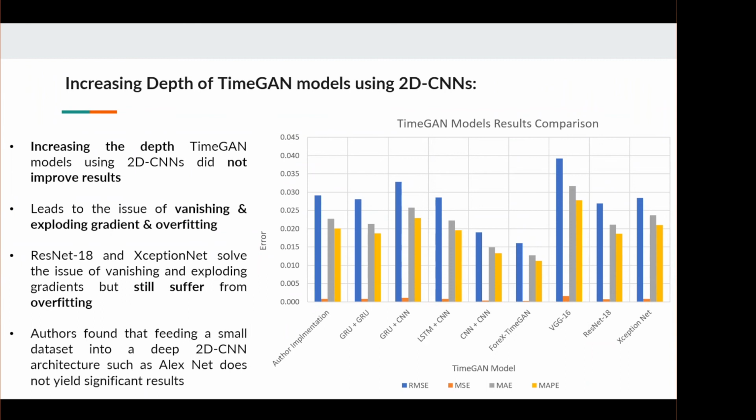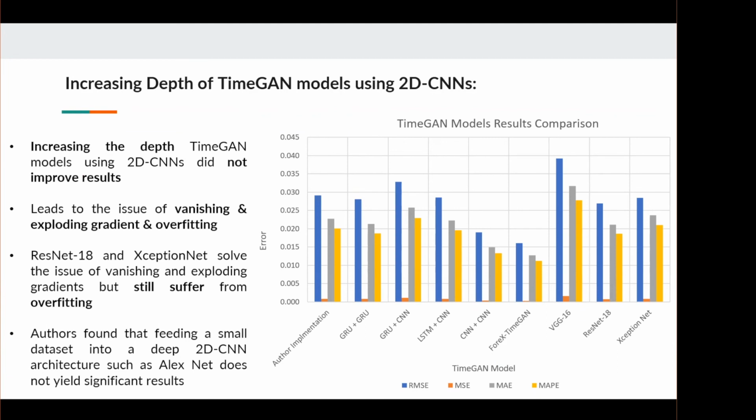In fact, it is found that increasing the depth can lead to the issue of vanishing and exploding gradients and the issue of overfitting. VGG16 TimeGAN, which had the highest error values, was found to suffer from vanishing and exploding gradients, as it was a sequential model that had no mechanisms to control the issue. ResNet18 and XceptionNet solved the issue of vanishing and exploding gradients, but still suffer from overfitting, as we are training a fairly small data set on a highly complex model that has millions of trainable parameters. Similar findings were found by authors who trained small data sets on fairly deep 2D CNN architectures such as AlexNet.